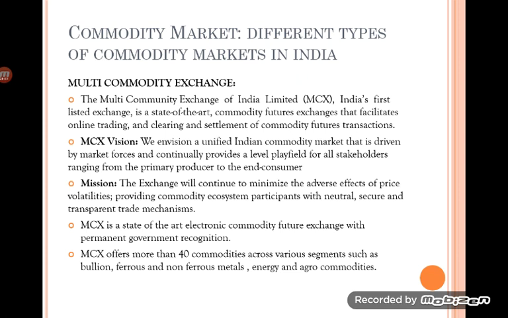It became a demutualized, electronic exchange in India, started in 2001, to provide a platform for all investors investing in commodities, plus an opportunity for quick trading, settlement and clearing mechanism.